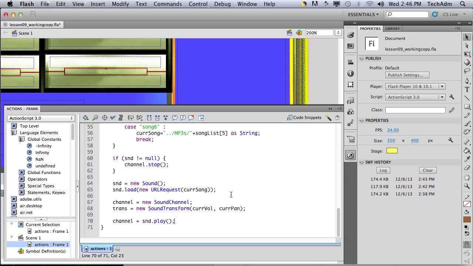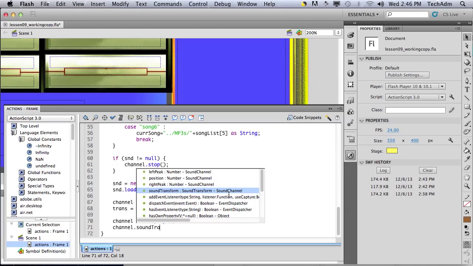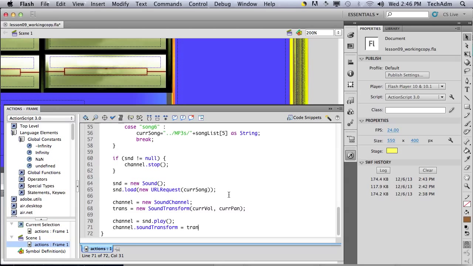Okay, so that's it. We've got to play it, and we've got to put this in the next line. Channel. Okay, we can say trans. So SoundTransform has been associated with the trans object. So there we have it.